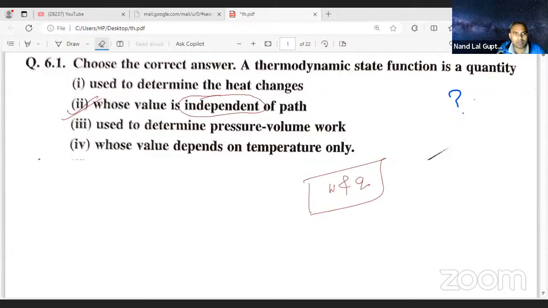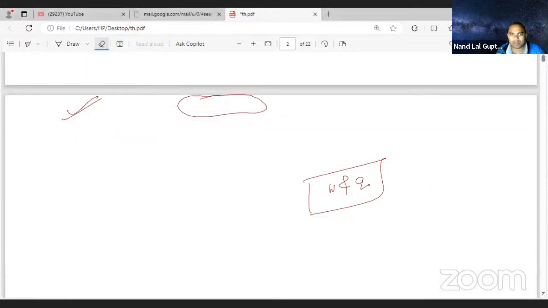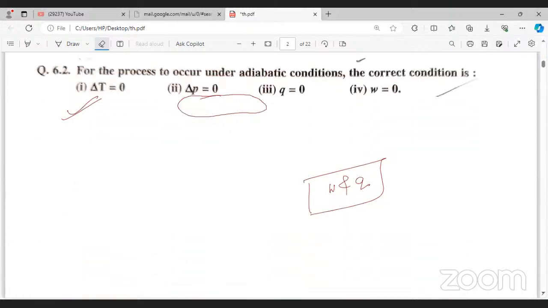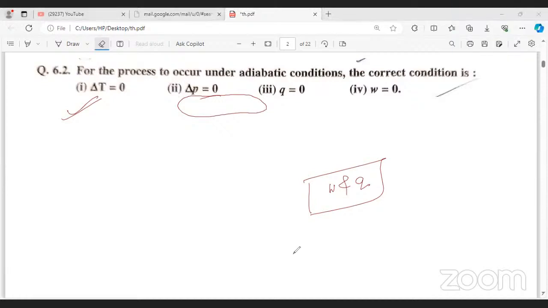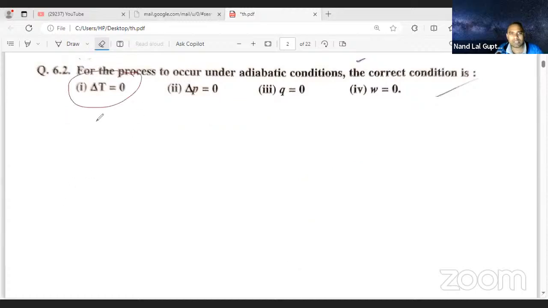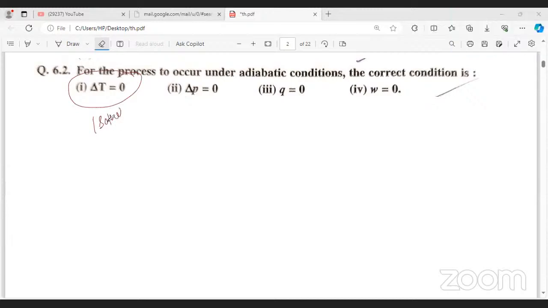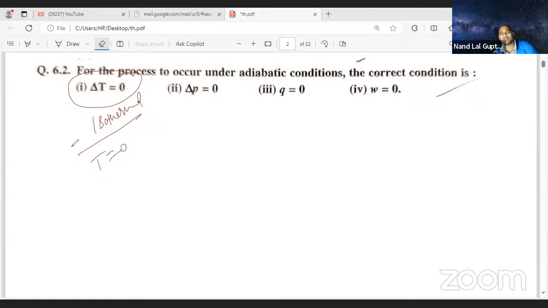So if you are going on the next question, you see what is the next question. How to move here? It is not rotating. No, no, no. Wait, wait, wait. Yeah. So, question number 2. For a process to occur under adiabatic conditions, what will be the correct answer? Sir, this one, delta T equal to 0. Delta T is equal to 0. This is the isothermal condition. In isothermal, delta T is equal to 0. So what you are saying, this is absolutely wrong.